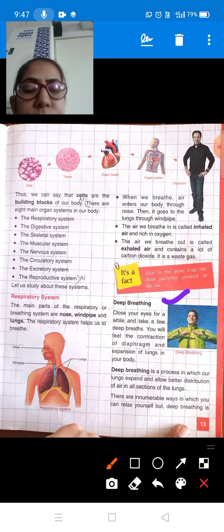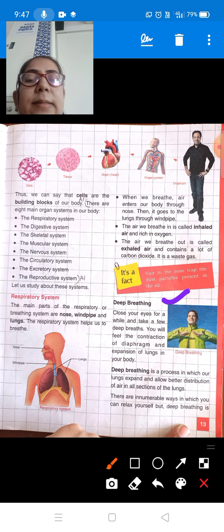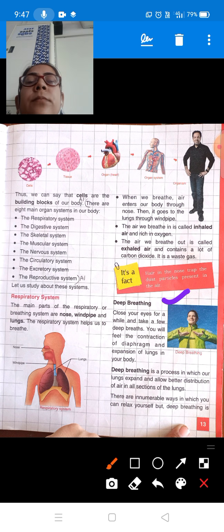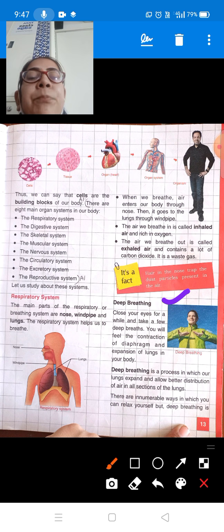Close your eyes for a while and take a few deep breaths. You will feel the contraction of diaphragm and expansion of lungs in your body. Students, whenever you deep breathe, means गहरी सांसें लेना, like this. Okay, बहुत गहरी सांसें लेना, that is called deep breathing.